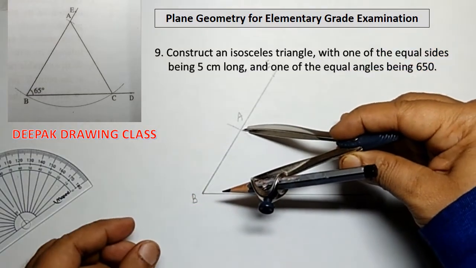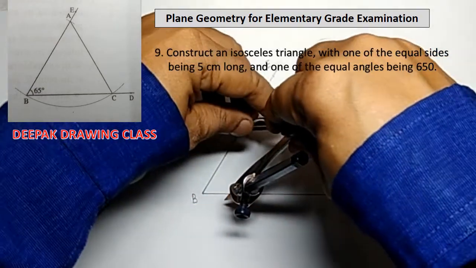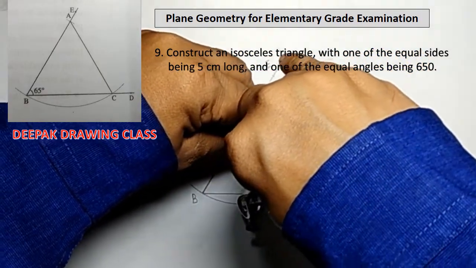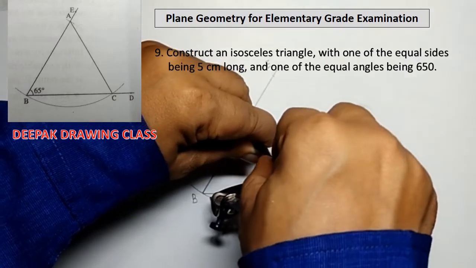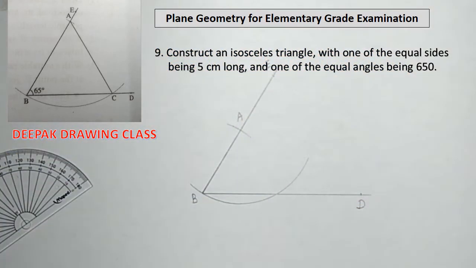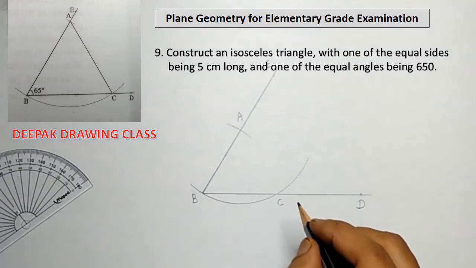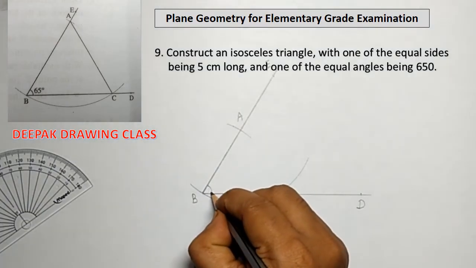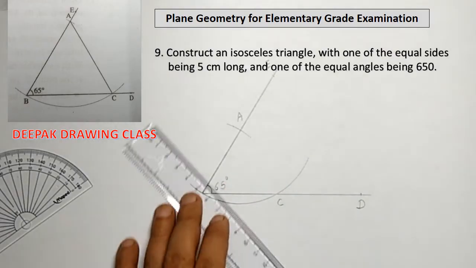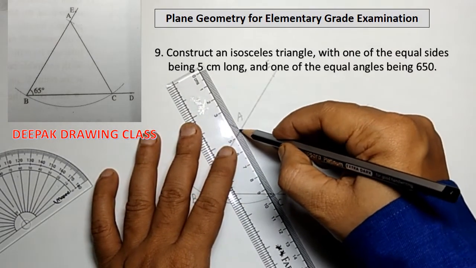Now with center A and radius equal to BA, that is 5 cm, draw an arc to intersect line BD at the point C. Lastly, draw line AC. Therefore, triangle ABC is the required isosceles triangle.